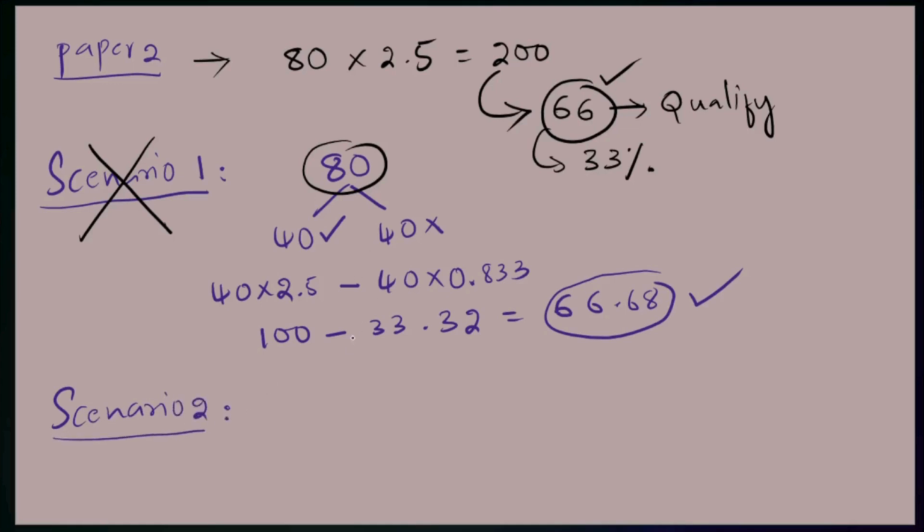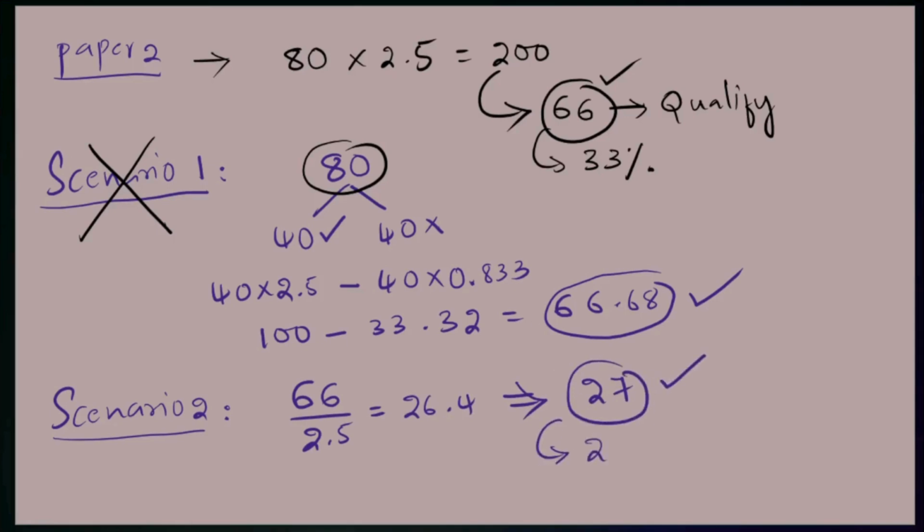Here we need to score 66 marks and each question carries 2.5 marks. Let us find out how many questions you need to solve. It will be around 26.4 questions, so you have to get 27 questions right, which will fetch you 27 into 2.5, which is 67.5 marks. This is more than enough to qualify for this paper. But if you think you will solve exactly 27 or 28 questions perfectly and come out of the examination hall, I think you'll end up not qualifying, because you might go wrong in one or two questions and not cross this score.